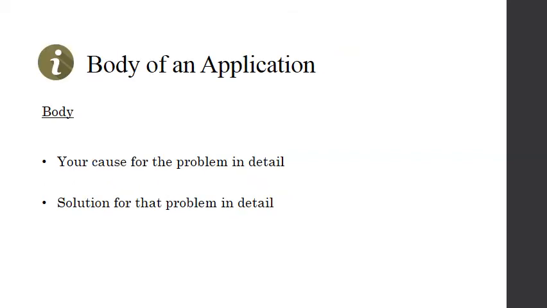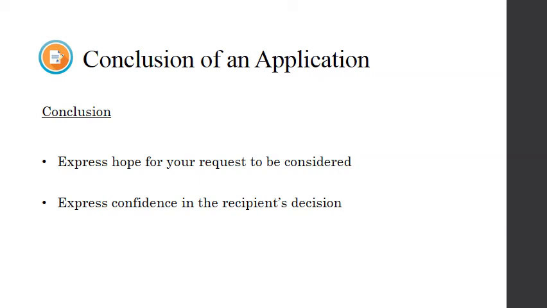Now comes the hard part. This is where you write the whole problem in detail and try to convince the recipient to grant your request. You start by writing the whole issue in detail and end with a solution that you think is appropriate. For example, if you are writing an application for a sick leave, then you will tell about your illness in detail and end this portion with a solution, which would be to grant you leave for a particular number of days. This is the part where you are about to end the application.